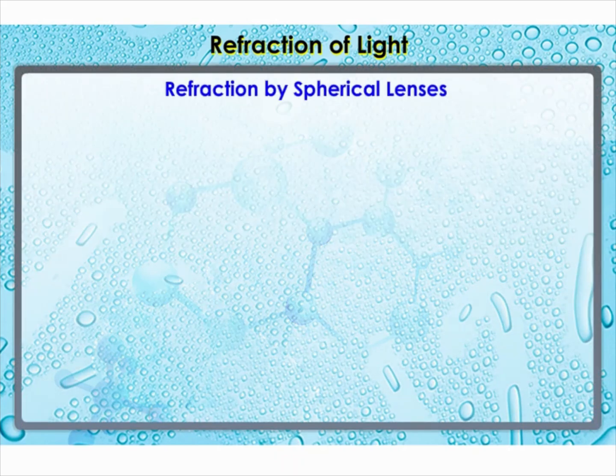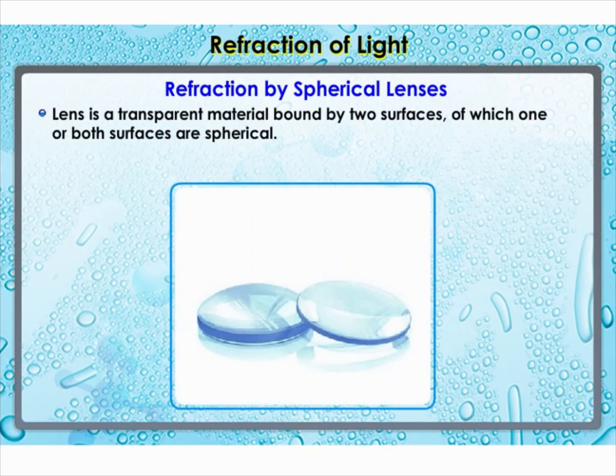Refraction by spherical lenses. A transparent material bound by two surfaces, of which one or both surfaces are spherical, forms a lens. This means that a lens is bound by at least one spherical surface. In such lenses, the other surface would be plane.